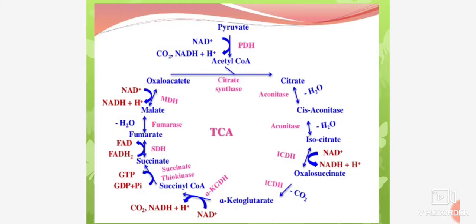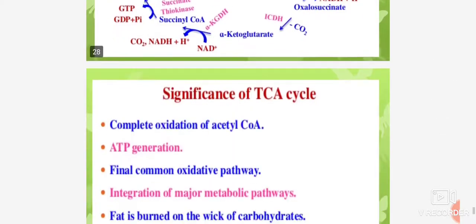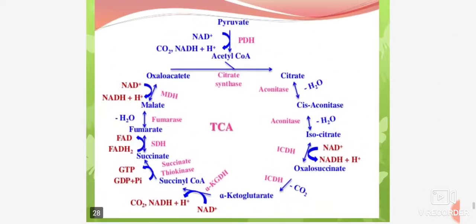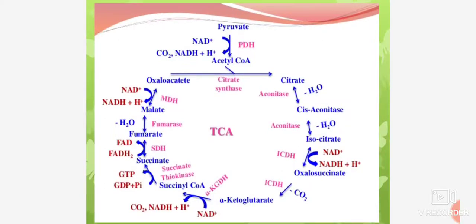During the oxidation of acetyl coenzyme A, electron-rich or reduced molecules are formed. Examples are NADH plus H plus, FADH2, etc. These reduced coenzymes donate their electrons and hydrogens to oxygen so as to form water by the electron transport chain. During this, free energy is released, which is trapped in the form of ATP by phosphorylating ADP. This is called oxidative phosphorylation.